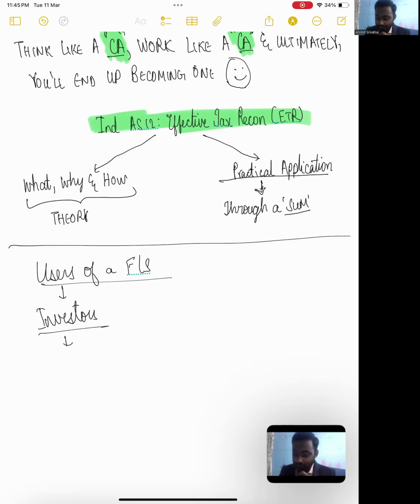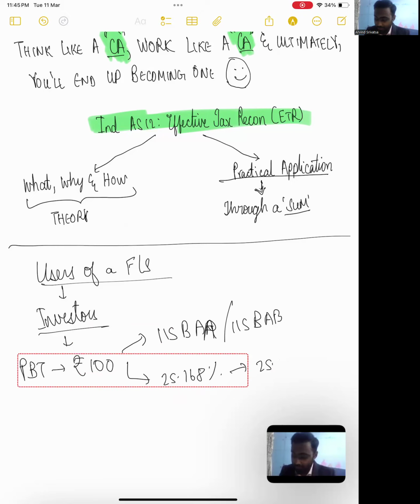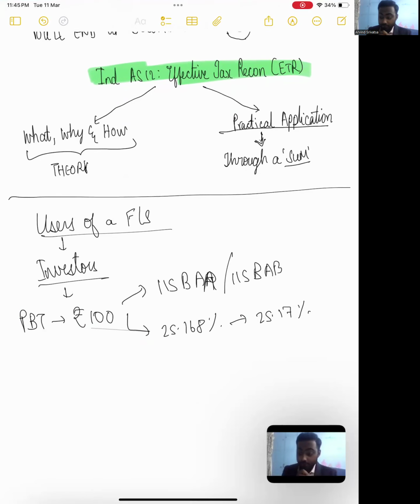So let us say the profit before tax PBT is rupees 100, and let us say the company is in an alternate tax regime under 115 BAA or maybe 115 BAB. So the effective tax rate that would be applicable to the entity would be 25.168%, or rather, if I have to put it simply, it would be 25.17%. An investor would be like, boss, you've earned rupees 100 of profit. So ideally, your tax liability should be rupees 25.17, which is basically 100 into 25.17%.